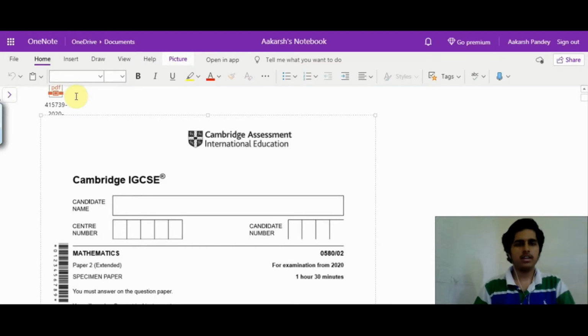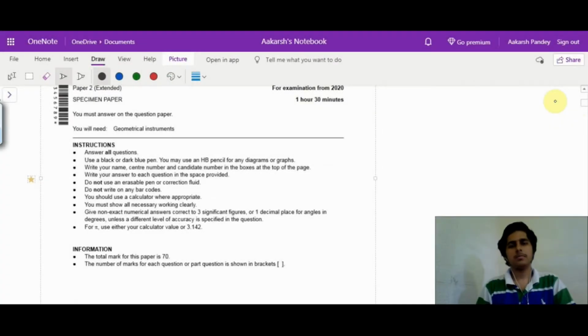Let's just start. One more thing, guys: because this paper is 1 hour 30 minutes, we'll be trying to complete it in under 1 hour or 1 hour 10 minutes so that we have ample time left to check the paper once again.